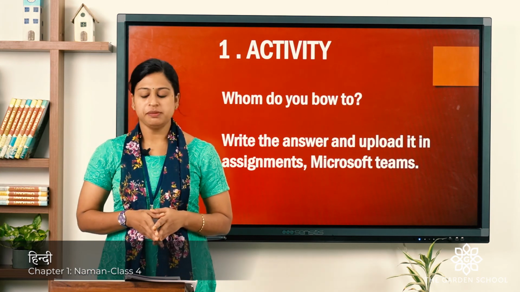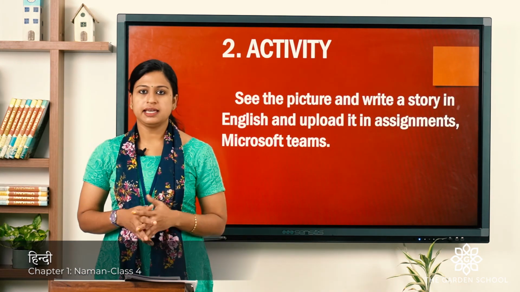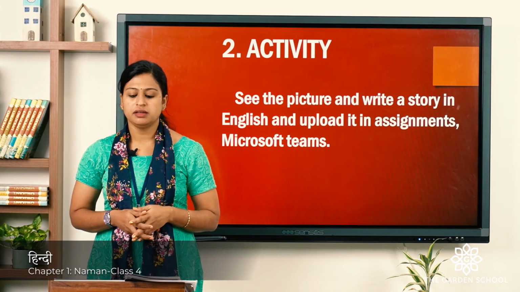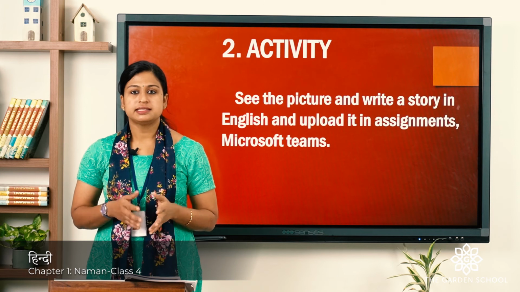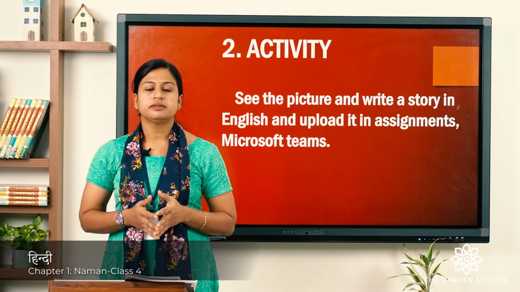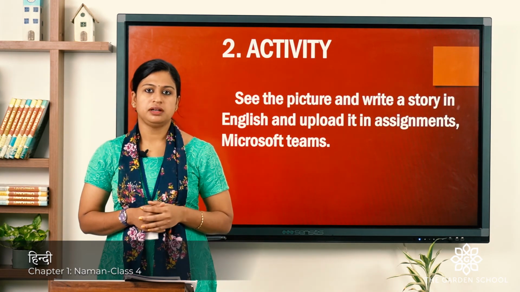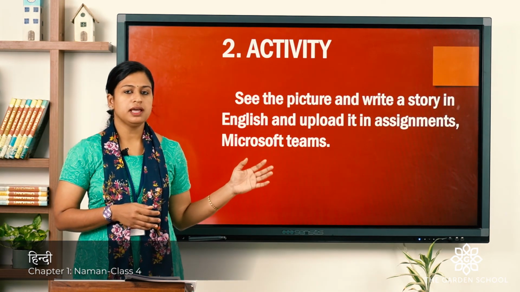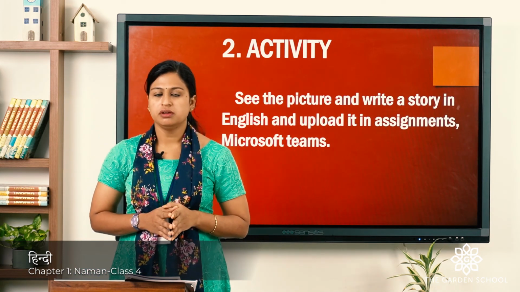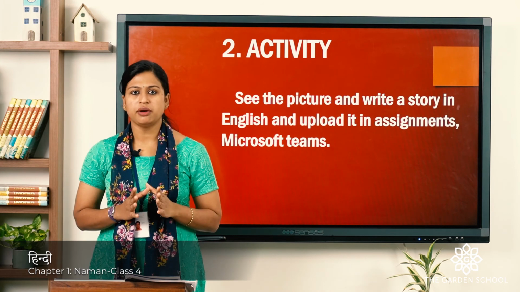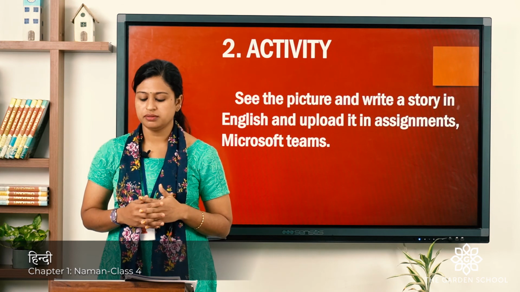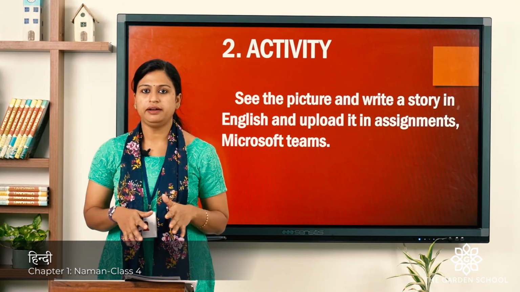Now in page number 9 you have the second exercise, that is चित्र देखकर कहानी बताइए. See the picture and write a story. You can write the story in English language and upload in assignments in Microsoft Teams. Here you can see the first picture, two goats are on the narrow bridge. Second picture, you can see them fighting with each other. Third, you can see they fell down.